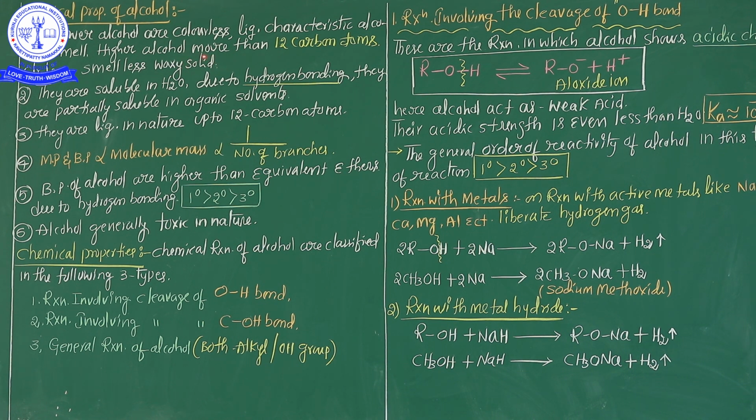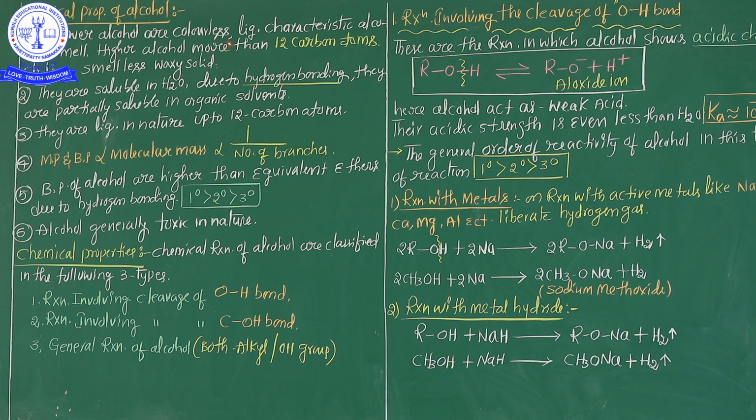So the lower alcohols are colorless liquids with a characteristic alcoholic smell, but what is a higher alcohol? If the alkyl group has more than 12 carbon atoms, that is considered a higher alcohol. Higher alcohols are colorless, smellless, waxy solids. Listen very carefully. Lower alcohol always exists in the liquid state, but higher alcohol always exists as a waxy solid and odorless. Odorless is nothing but smellless.